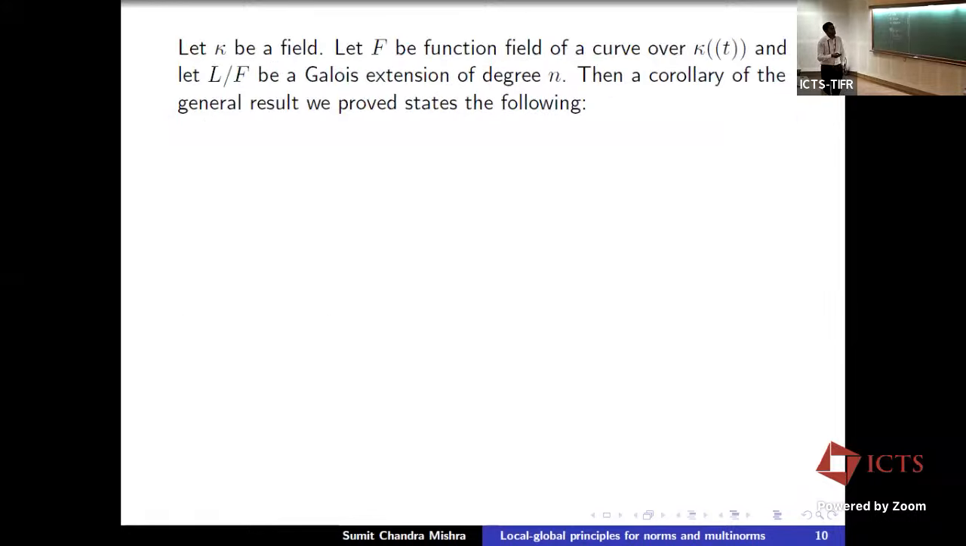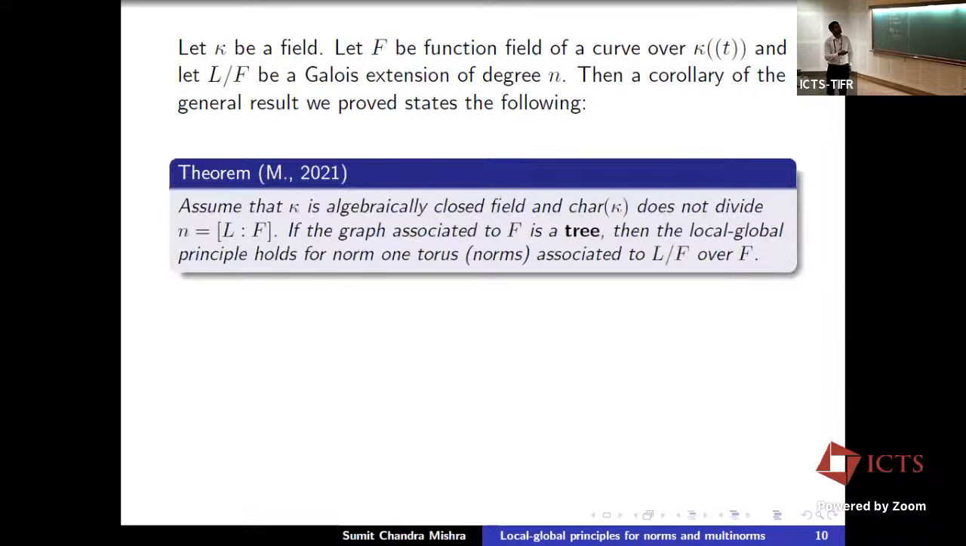So let kappa be a field, let F be the function field of our Laurent series over kappa. So F is going to be a semi-global field. Let L over F be a Galois extension of degree n. Then a corollary of the general result we proved states the following. I'll also mention the general result, but let me first give a corollary.